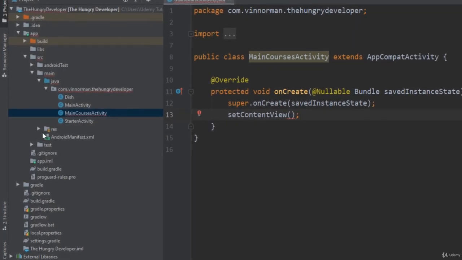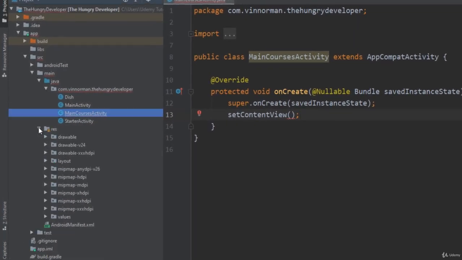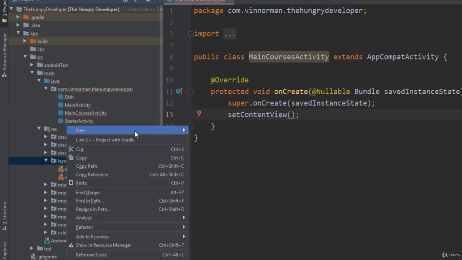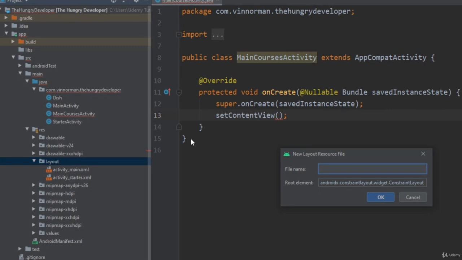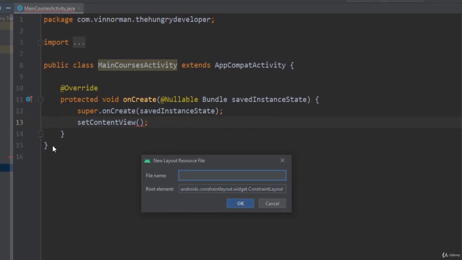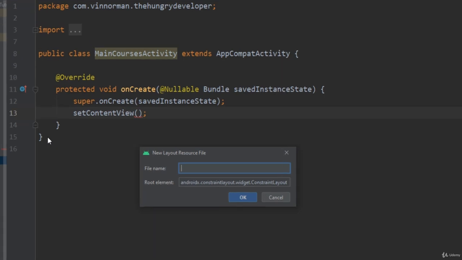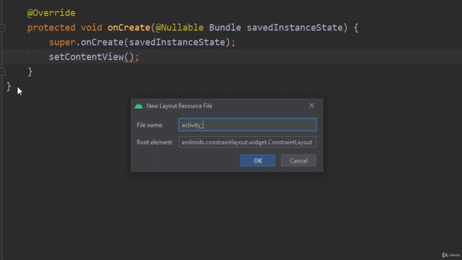So under the Java folder, open up the resource folder now, and open up the layout folder, and right click and do New, Layout Resource File. And following the best practice, if the Java file is called MainCoursesActivity, we should name our layout file activity_main_courses, all in lowercase. That's best practice.